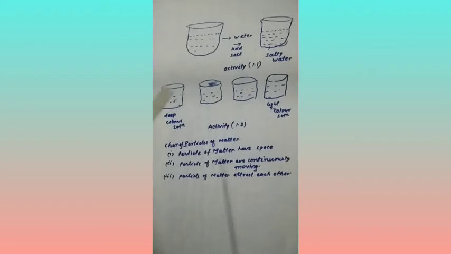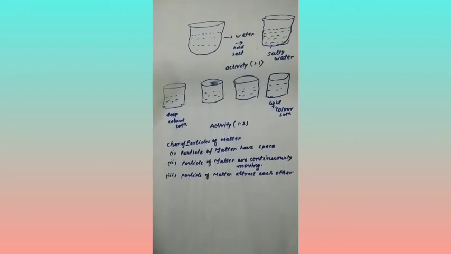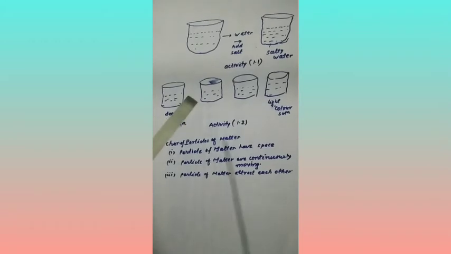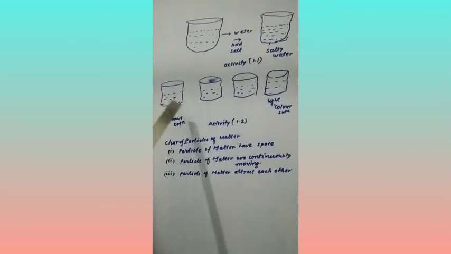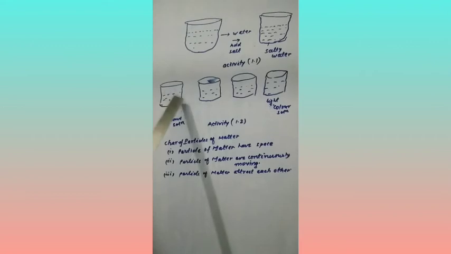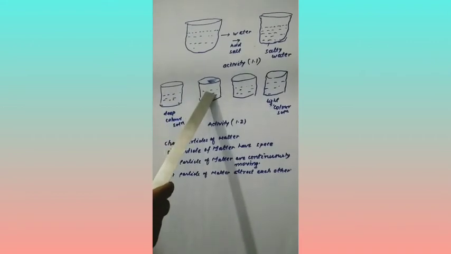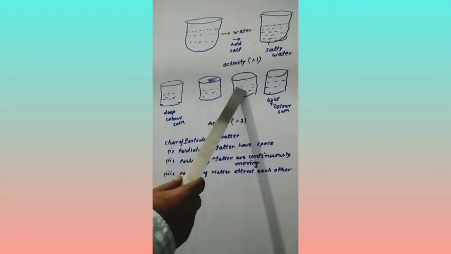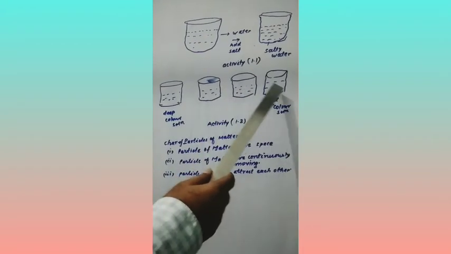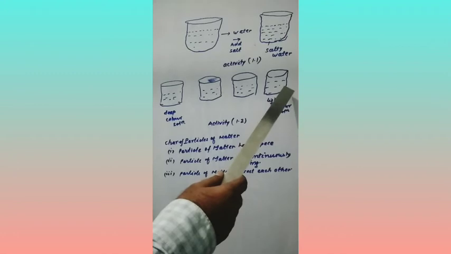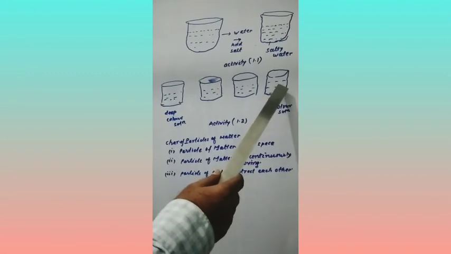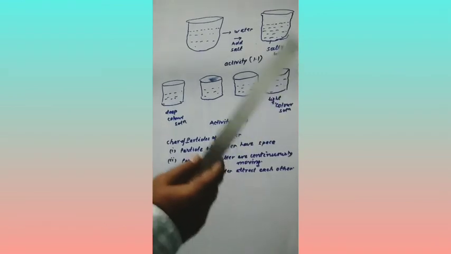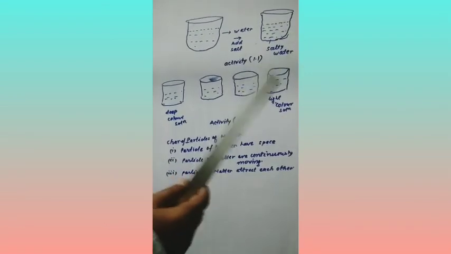In this activity, we add a few crystals of potassium permanganate or Dettol into water, and 10 ml of solution is dissolved in this, and again 10 ml of solution is dissolved in this, and finally 10 ml of solution is dissolved into a fourth water-containing beaker. We find that the fourth solution is a very light colored solution.